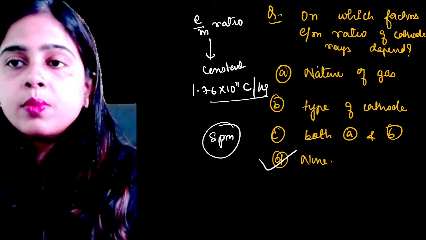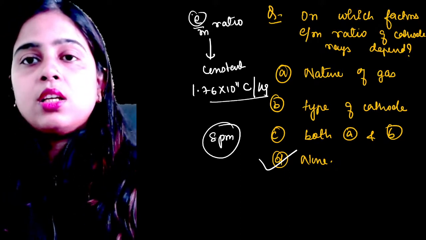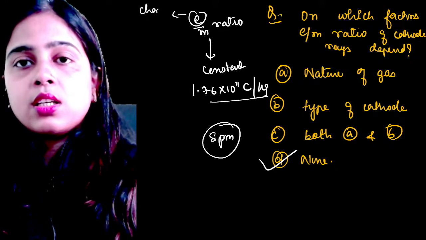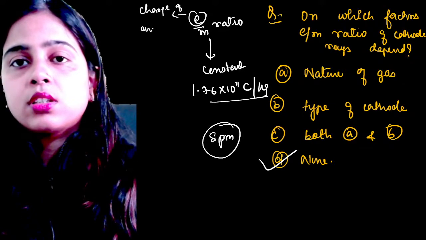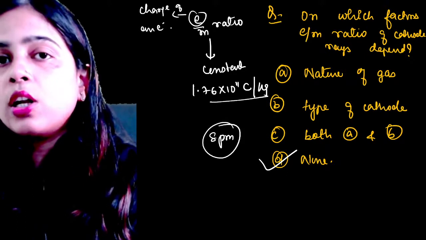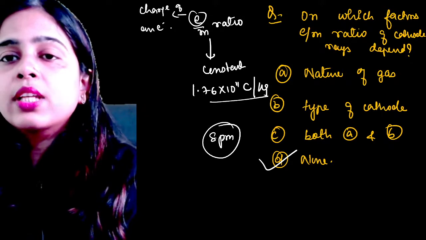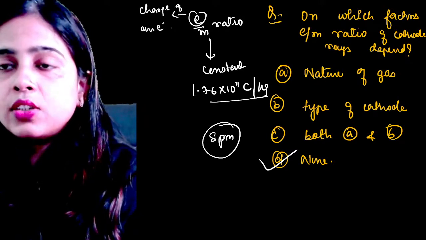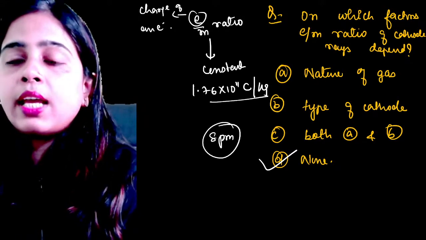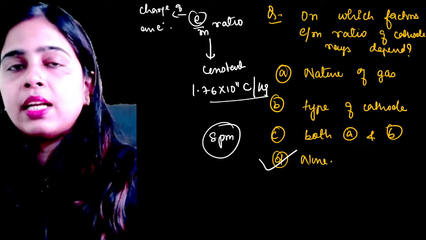So I was talking about the E by M ratio of cathode rays. E means charge, the charge of an electron, and M is the mass of an electron. Every electron has the same charge and mass, so their ratio will never vary. It will never depend on anything, whether you use any gas or any metal as cathode.